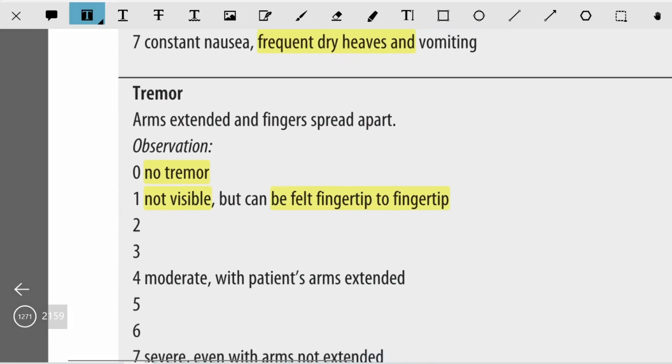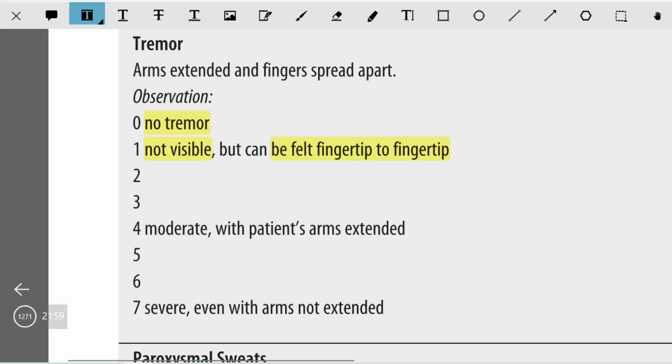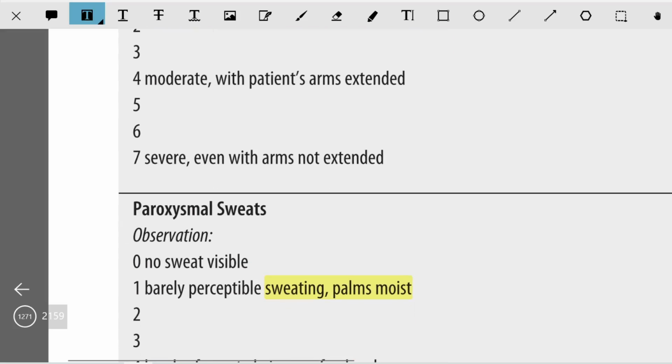The second component is the tremor. The arms are extended and the fingers spread apart. On observation, if there is no tremor, that is scored as 0. If it is not visible but can be felt fingertip to fingertip, then it is graded as 1. 4 is moderate with the patient's arms extended. 7 is severe even with arms not extended.